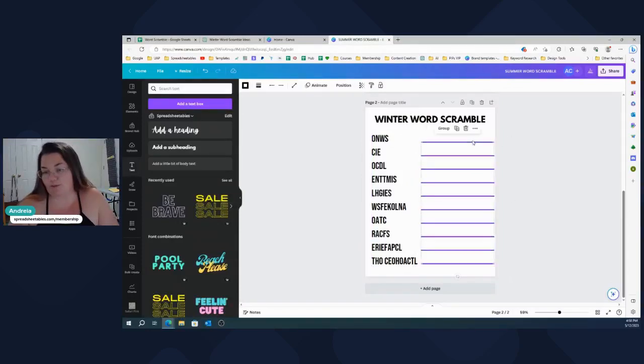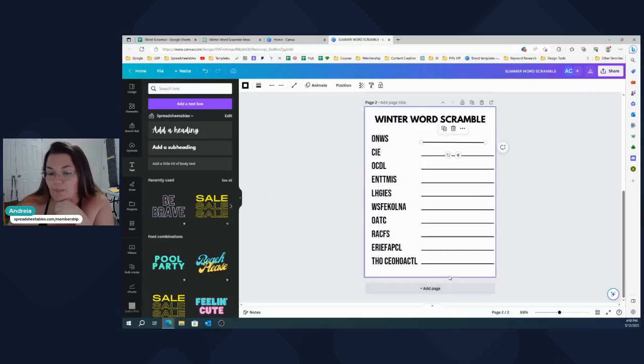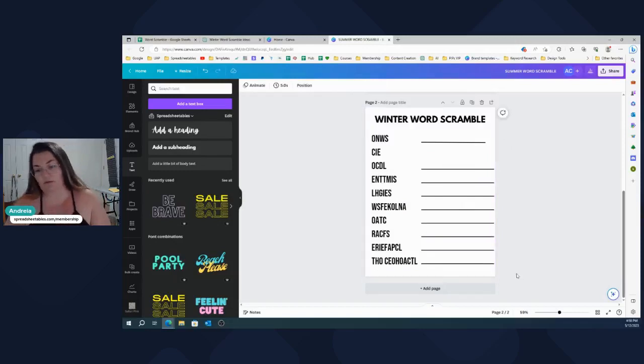Okay, so we're going to just move this over a tiny bit. And you can always reduce the sizing here as well. Is there any way to reduce this all at once? I guess there's no way. So let's remove this.